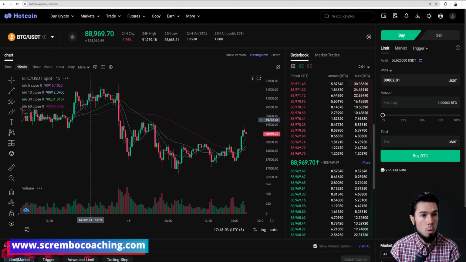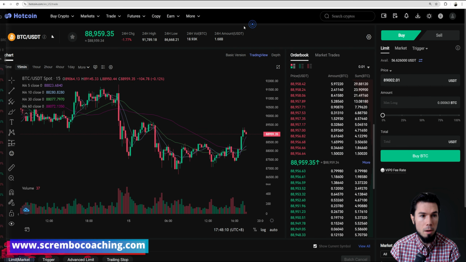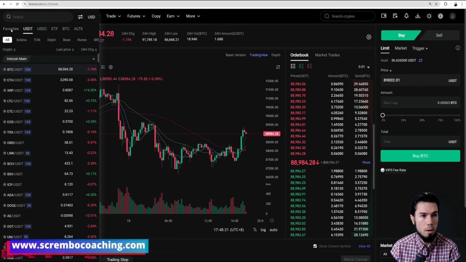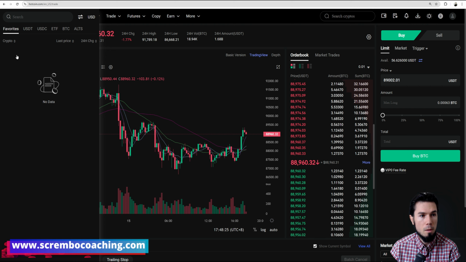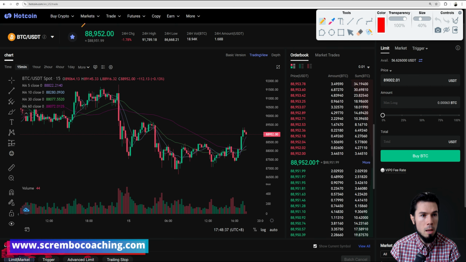We have a chart, and a selection of the type of cryptocurrency is possible from the top left side. If you hold your cursor on it or click on it, you will be able to see the types of cryptocurrencies available, all categories and all sorts of things. You can even have your favorites by clicking on the little star right next to the symbol. Let me just grab my paint tool and share with you. So you have the little star that you can use to favorite.